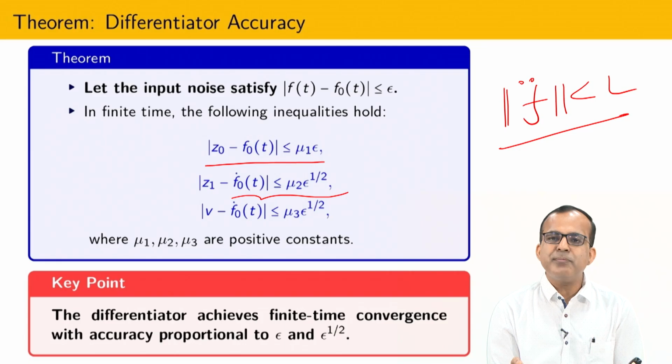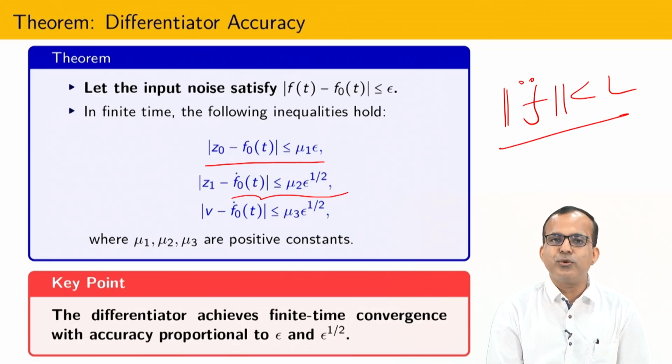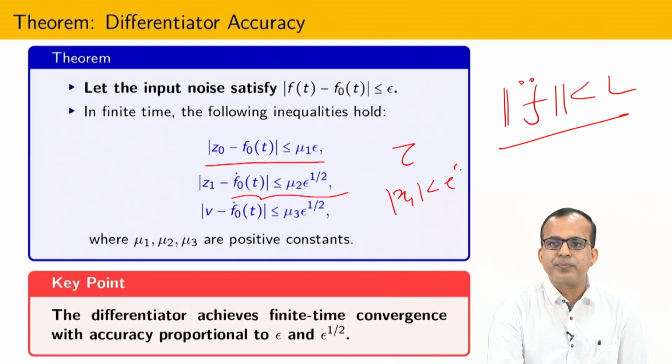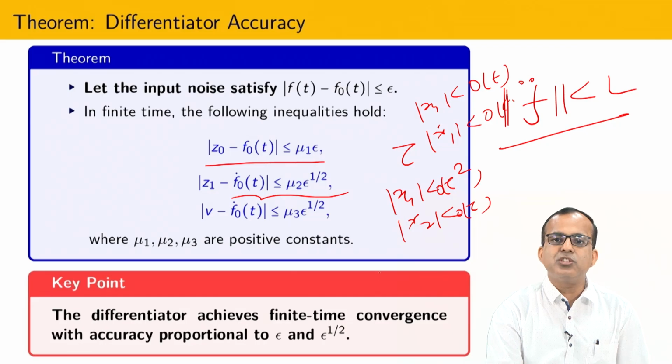We have already seen that with the super twisting algorithm, if the sampling interval is tau, then the accuracy of x1 is bounded by tau square. What is the accuracy of x2, that is x1 dot? In big O notation you can write it like this. And if x1 contains some kind of noise, then the accuracy of x1 is big O of epsilon, and x1 dot is big O of epsilon to the power half. So exactly the same consistency is also here.